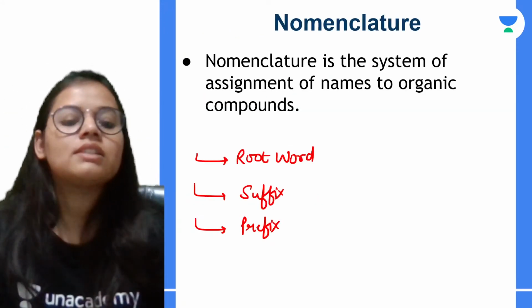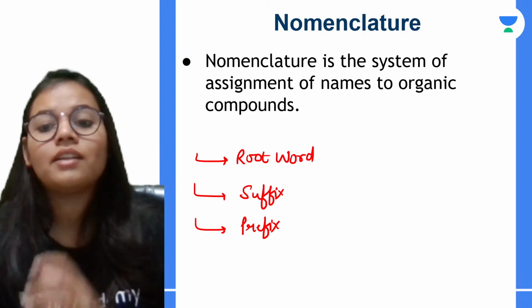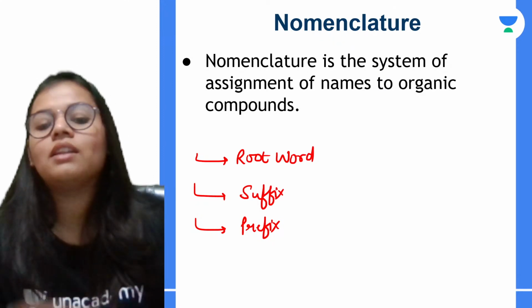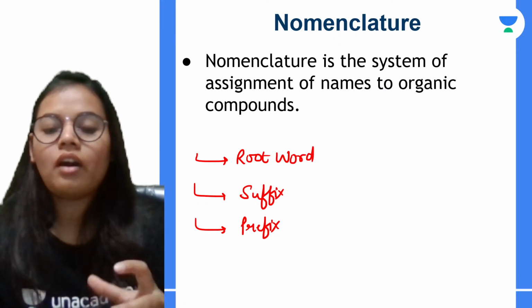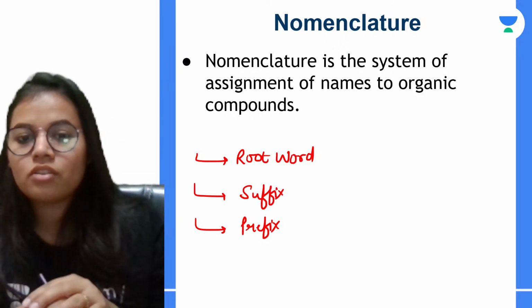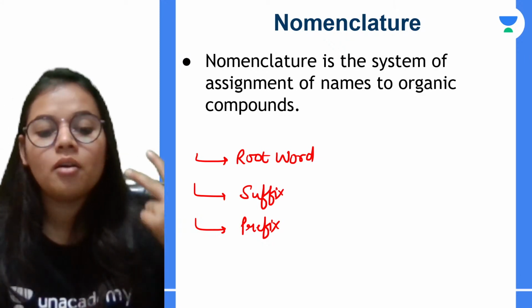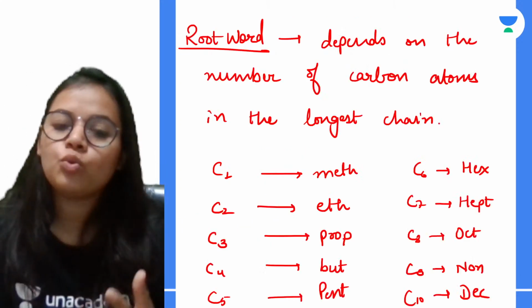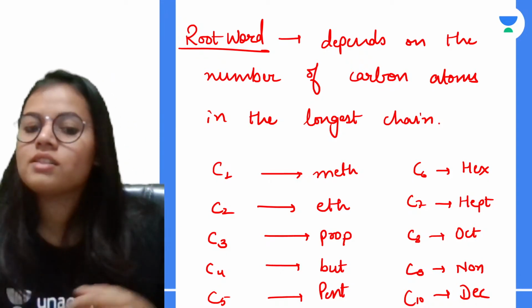After that we started the nomenclature. So what is nomenclature basically? It is the system of assigning names to organic compounds. For the rules of nomenclature, there are 3 main things you need to remember: any compound will have a root word, suffix and prefix. What is the root word? It depends on how many carbon atoms are present in the longest chain.